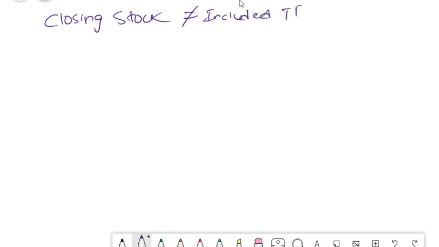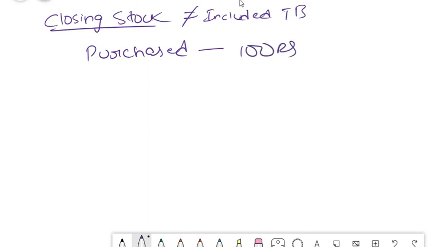The reason why the closing stock is not included in your trial balance is, because closing stock means what, friends? We have purchased something, right? So we have purchased 100 rupees worth of stock. Assuming that we have consumed 80, what is the closing stock? 20 rupees. Okay, assuming that we have consumed 80.